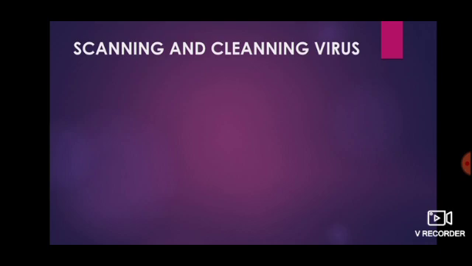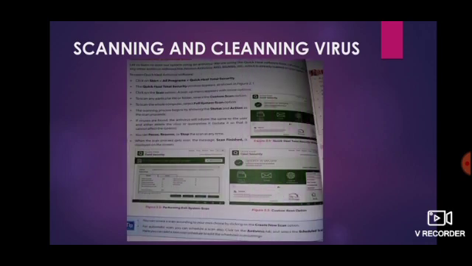Now, how to scan and clean viruses after installing the antivirus. Here you can see the steps to open Quickheal antivirus software. Suppose we have installed Quickheal Total Security antivirus in our system, and now we are going to scan the system. So how can we scan? The first step is to click on Start. In Start, we have to go to All Programs. In All Programs, click on Quickheal Total Security.